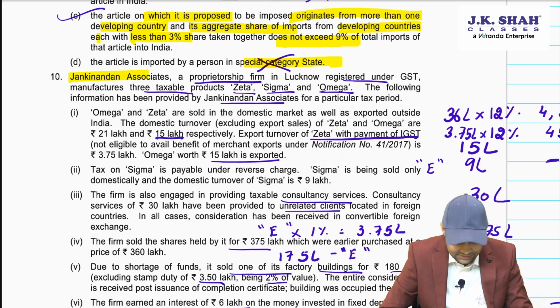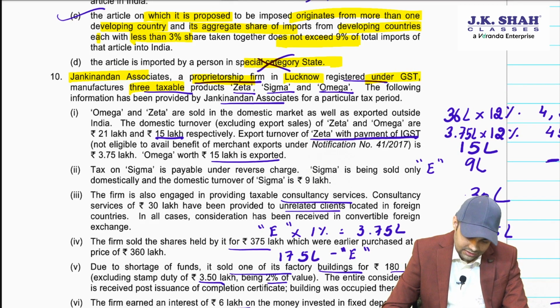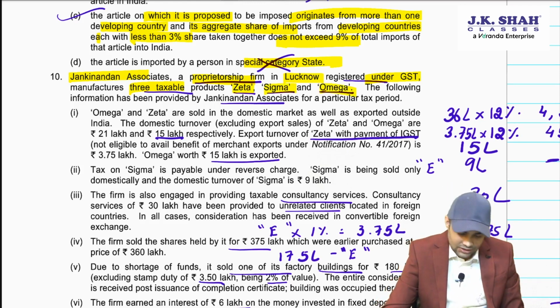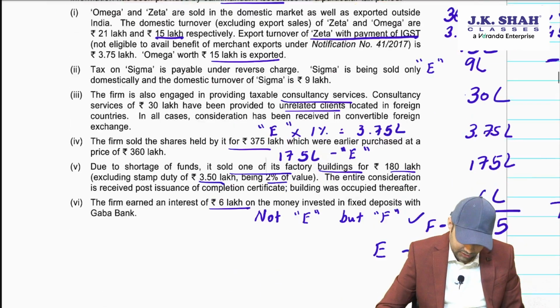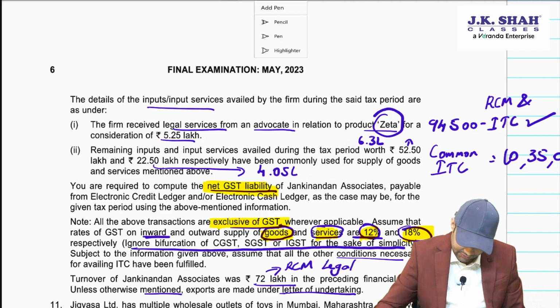Janki Nandan Associates, a proprietorship firm in Lucknow registered under GST, manufactures 3 taxable products: Zeta, Sigma, Omega. Now let's first see what they want from us. That's important. See, what they want from us is you are required to calculate net GST liability. All the above amounts are exclusive of GST. For goods and services, rate is given. For goods it is 12%, for services it is 18%. So this is given.